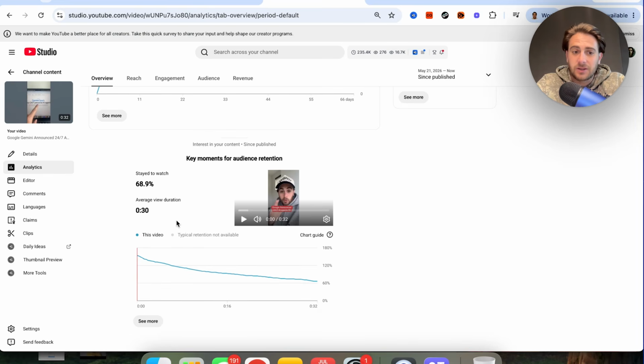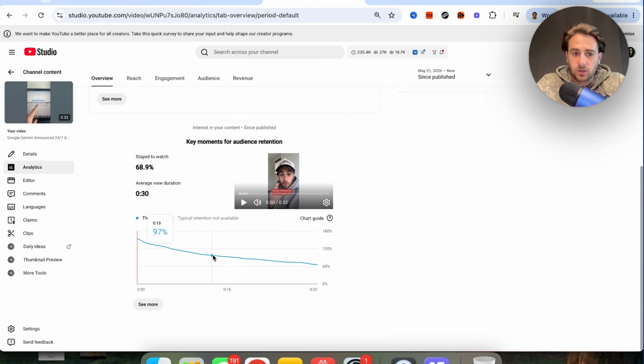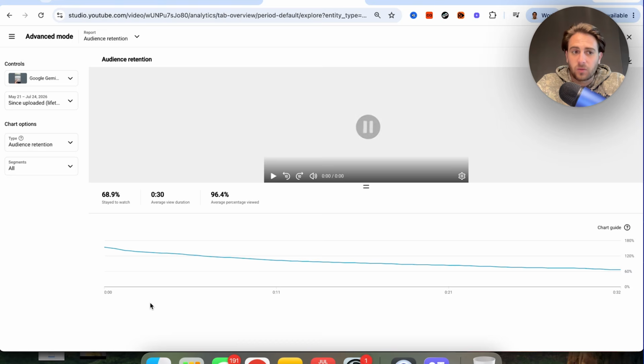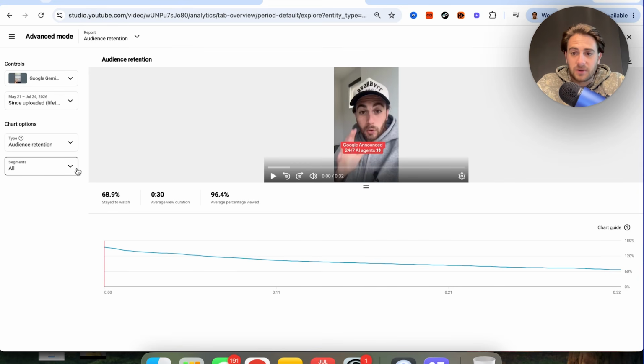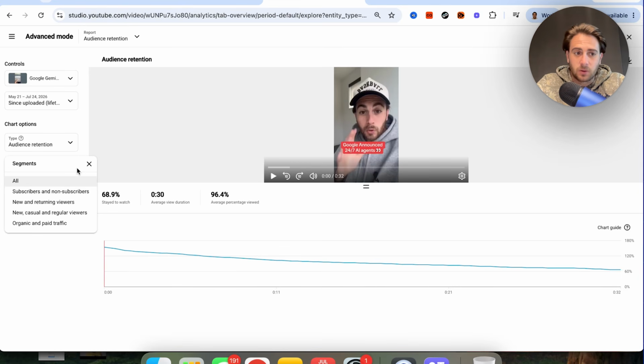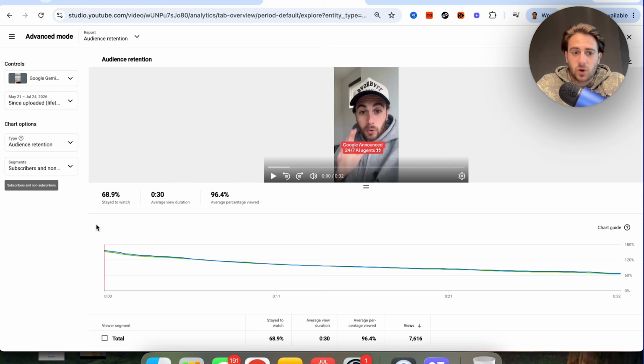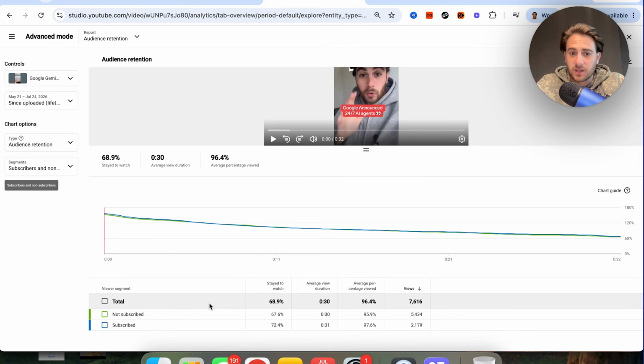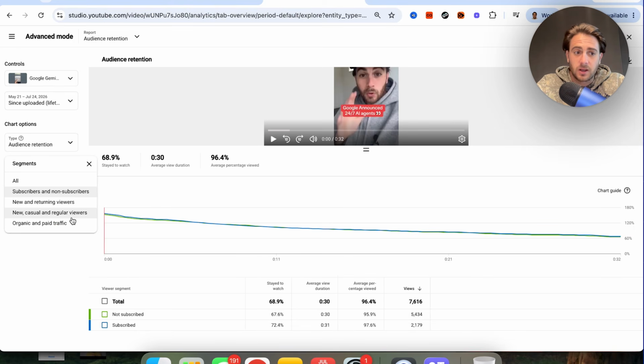Now, there's more detailed analytics. If we look at this chart, we can now click on see more right here. And this is going to allow us to segment this. For example, we could look at this as subscribers versus non-subscribers, and we can see who is actually hurting our account. So we could see subscribers here isn't hurting us. In fact, it's helping us because it was a higher stay to watch and a higher average view duration. We could also see this by new and returning viewers, new, casual and regular viewers, and organic versus paid traffic. Obviously, I didn't run ads on this, so there'd be no paid traffic.